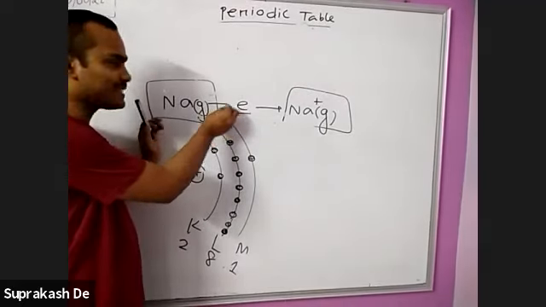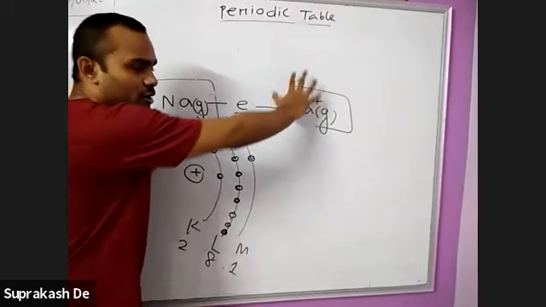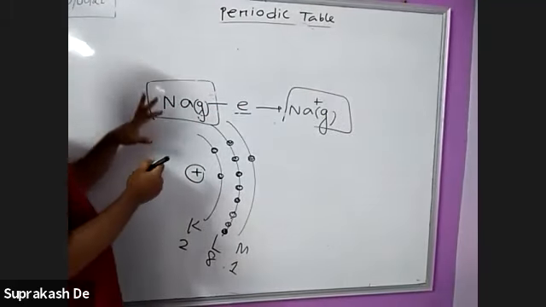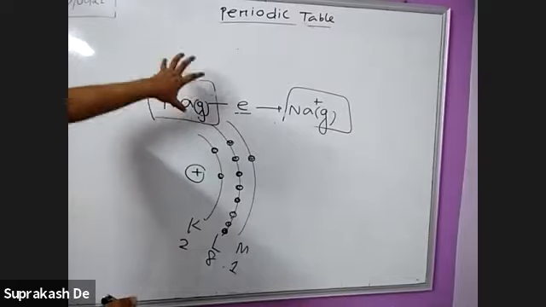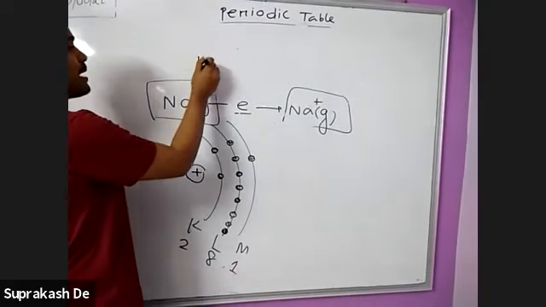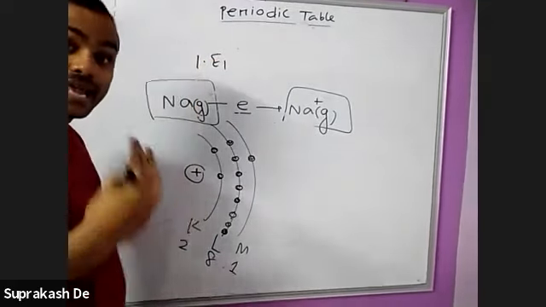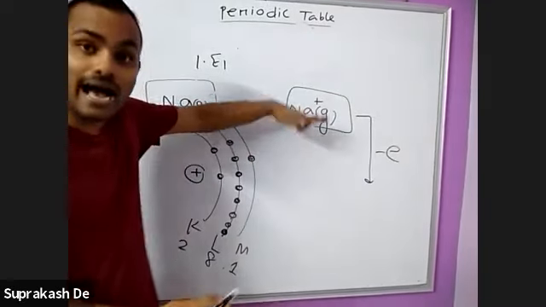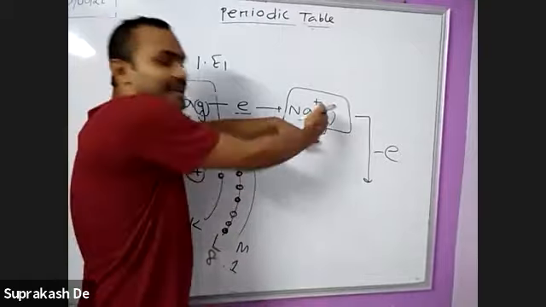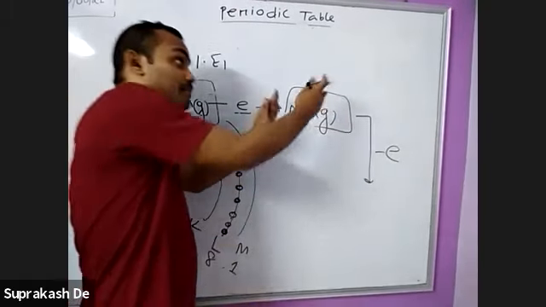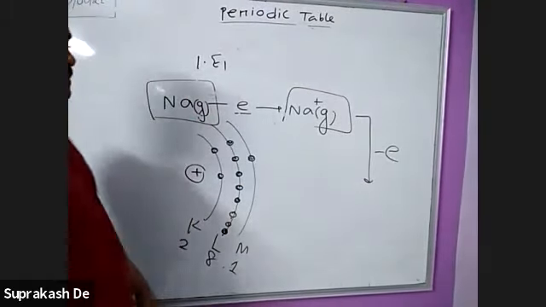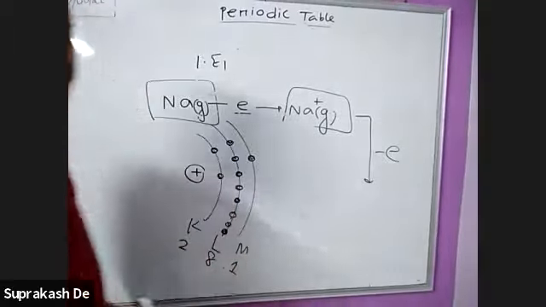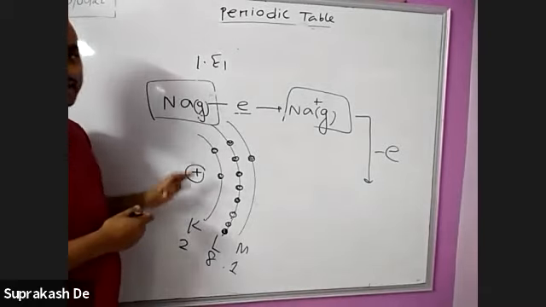After releasing this electron, it becomes the ion. We will not look at the ions now. When you are trying to release the electron from the atom, this is called IE1. Again, if you are trying to release the electron from the ion, then this is the second. At that time you look at the plus configuration. Clear? Yes, sir. No, this is partially clear.